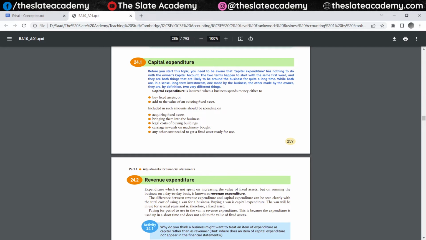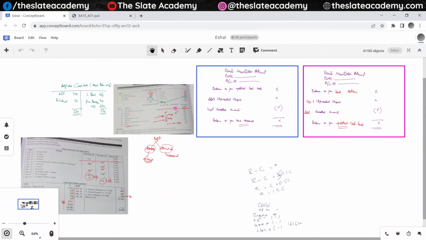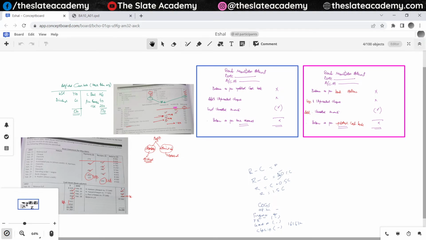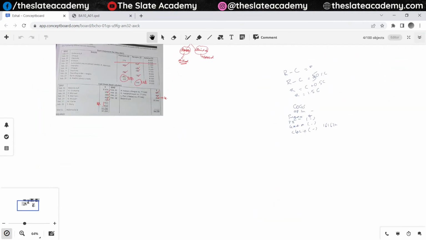Usually the non-current assets that I'm buying are my capital expenditures, because they're going to benefit me for years to come. The revenue expenditure gets immediately treated as an expense and it appears in the profit and loss or the income statement of the business for that particular period. So for example, a revenue expenditure of salary.